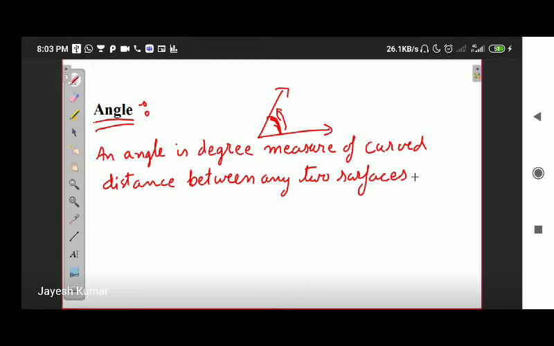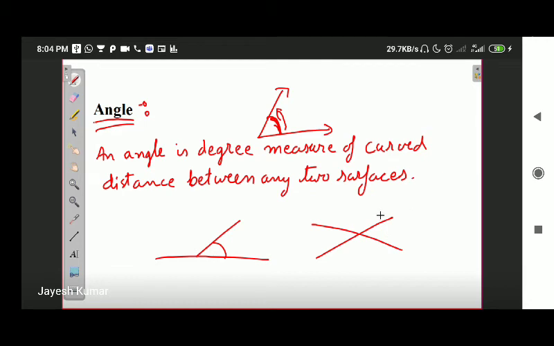So this is what an angle is. Like I'm saying again, there can be any two surfaces. An angle can exist between any two intersecting lines, or any two rays of the same origin. A ray and a line: this is a ray and this is a line, and here exists the angle. Between any two intersecting lines there can be angles, and between any two rays with the same origin there can be angles.